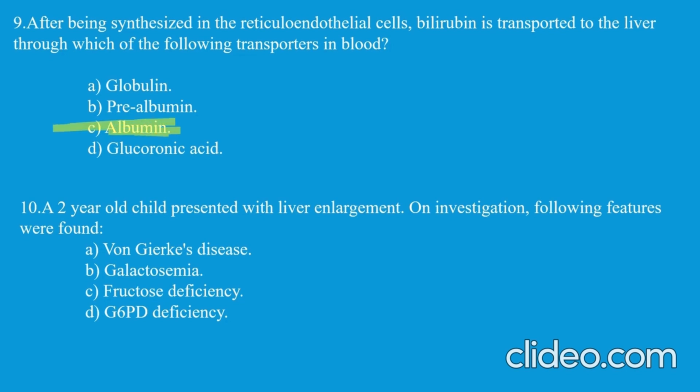A 2-year-old child presented with liver enlargement. On investigation, the following features are found. I think this question is incomplete because liver enlargement is seen in almost all four conditions. So I think the question is wrongly framed. If some sign and symptom were given, only then could we mark it. In all the conditions, whether it is von Gierke's disease, galactosemia, fructose deficiency, or G6PD deficiency, you have hepatomegaly, right? So all the conditions have hepatomegaly.